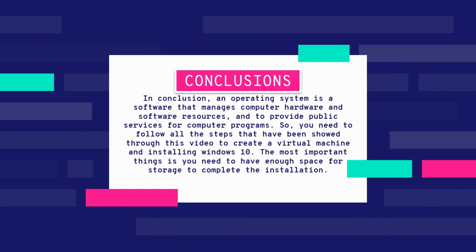In conclusion, an operating system is software that manages computer hardware and software resources and provides common services for computer programs. So you need to follow all the steps that have been shown through this video to create a virtual machine and install Windows 10. The most important thing is you need to have enough storage space to complete the installation.